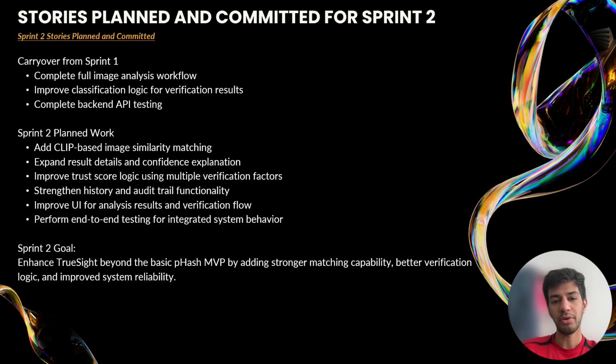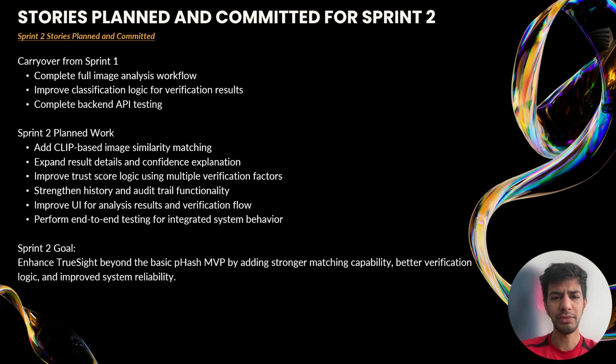So now I'm going to talk about the stories planned and committed for Sprint 2. In Sprint 2, our main focus is to improve the current system and add more powerful verification features. Some work is carried over from Sprint 1, such as completing the full image analysis workflow, improving the classification logic for verification results, and completing backend API testing.